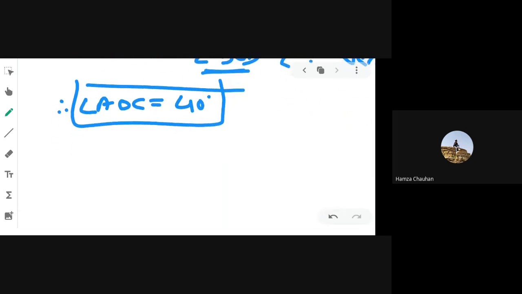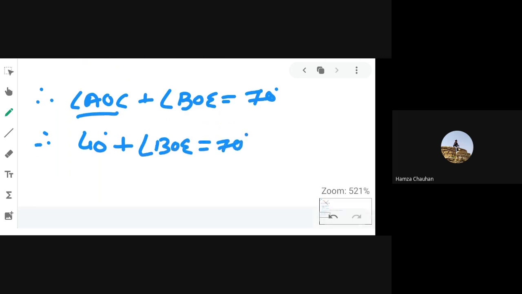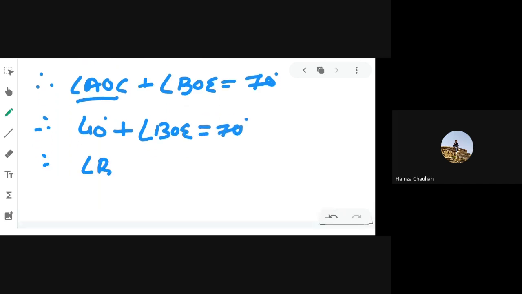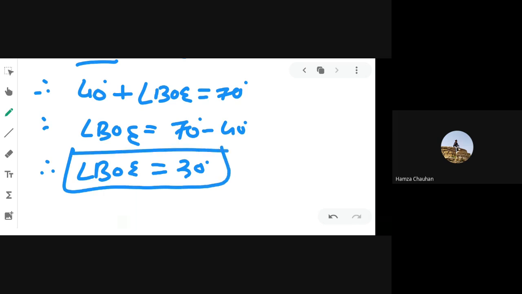Now in the question it is given that angle AOC plus angle BOE is equal to 70 degree. Substitute the value of AOC as 40 degree: 40 degree plus angle BOE is equal to 70 degree. So we get angle BOE is equal to 70 degree minus 40 degree, which is 30 degree. Are you getting this?